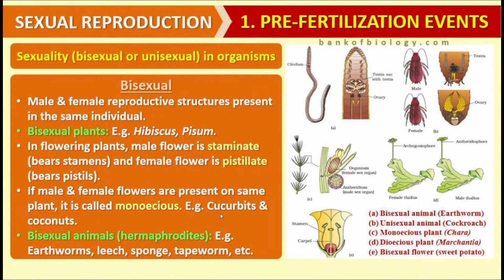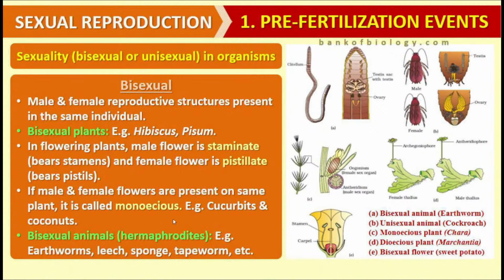Cucurbit is a single plant which bears male flowers as well as female flowers separately on different branches. This is called a monoecious plant. And the same case has been cited in case of coconut and date palm.